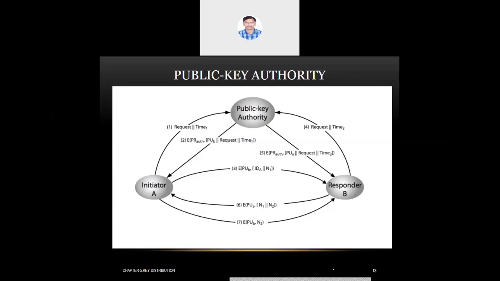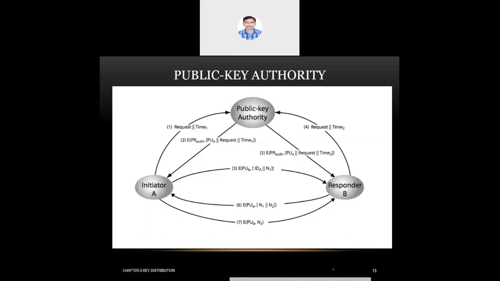Say we have 10 nodes. Assume one scenario where we have 10 nodes in the network, and all 10 nodes want to communicate with each other. What do they need to do first? They need to request the other's public key from the public key authority, the public keys of all the other nodes.